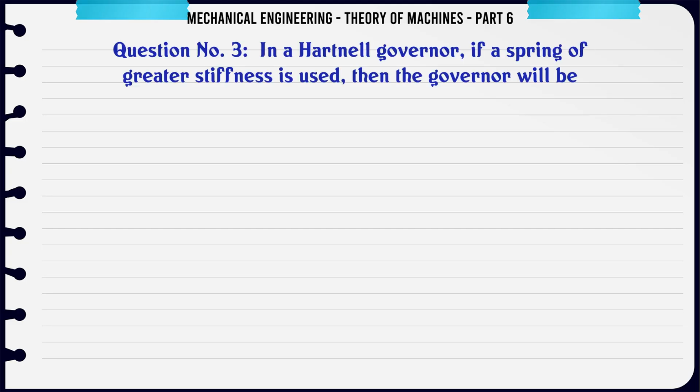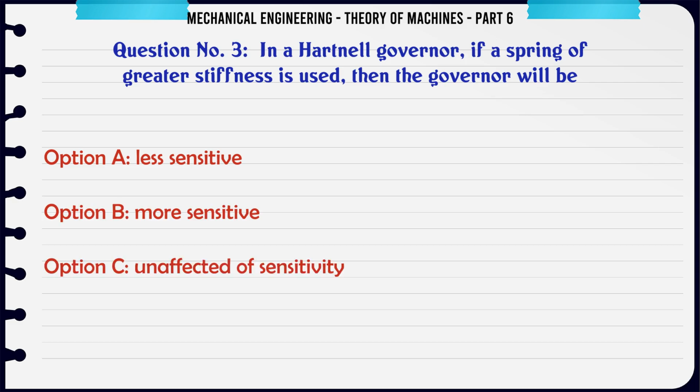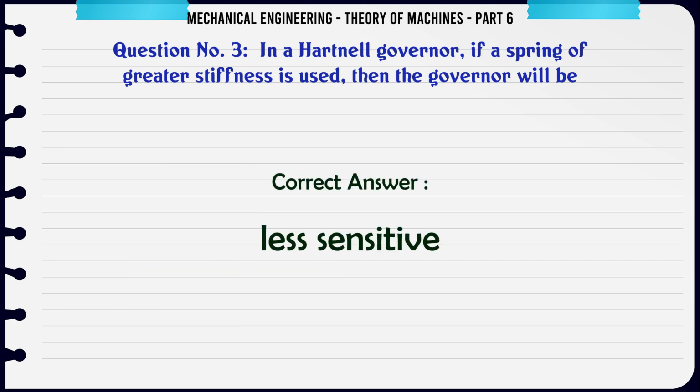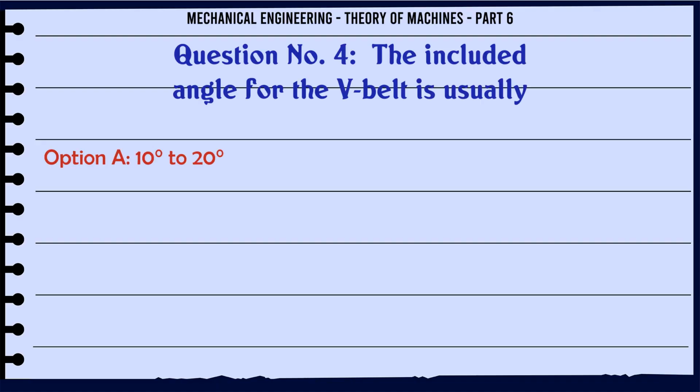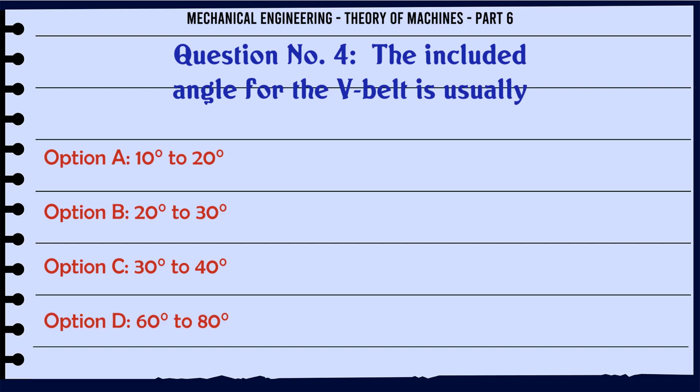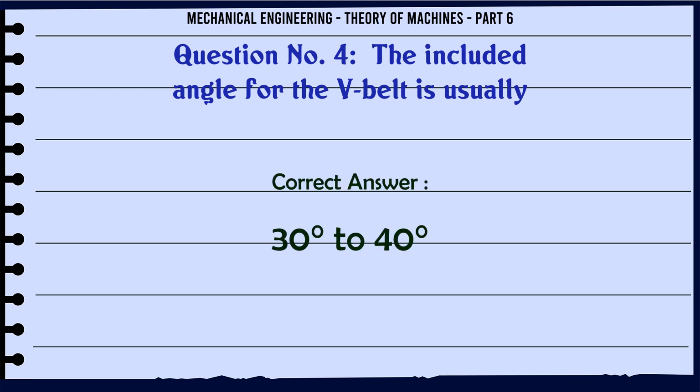In a Hartnell governor, if a spring of greater stiffness is used, then the governor will be: A, less sensitive; B, more sensitive; C, unaffected of sensitivity; D, isochronous. The correct answer is less sensitive. The included angle for the V belt is usually: A, 10 to 20; B, 20 to 30; C, 30 to 40; D, 60 to 80. The correct answer is 30 to 40.